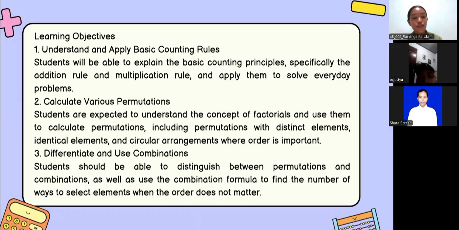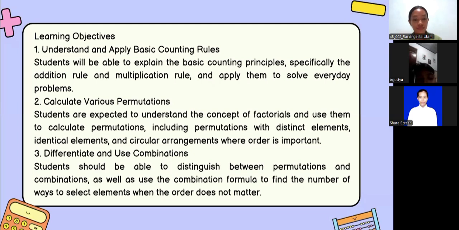Please take a look at the screen. First, I want you to be able to understand and apply basic counting rules, specifically the addition and multiplication rules, to solve everyday problems.